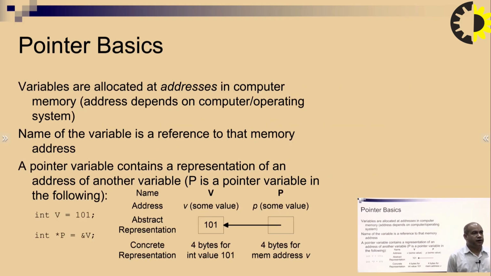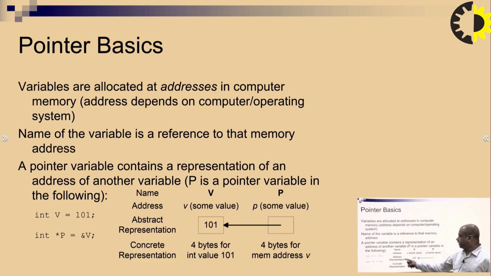So a pointer is basically a variable that holds an address in computer memory. The address depends on the computer or operating system. The name of a variable is a reference to the memory address. A pointer variable contains a representation of the address of another variable. So P is a pointer variable in the following.